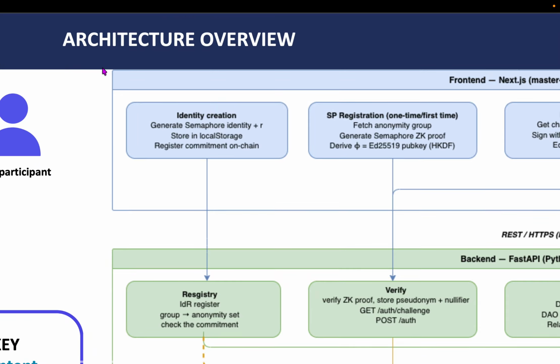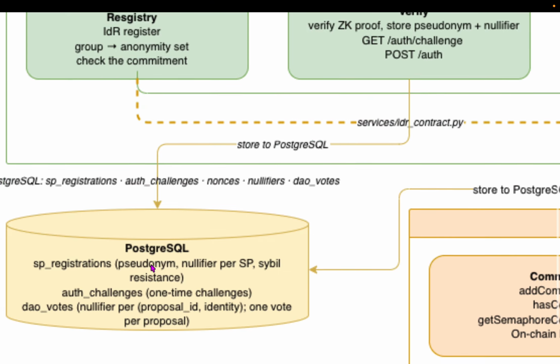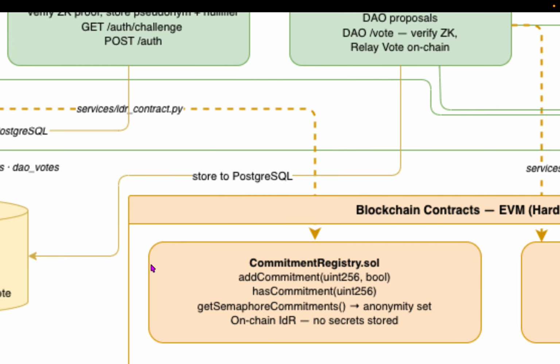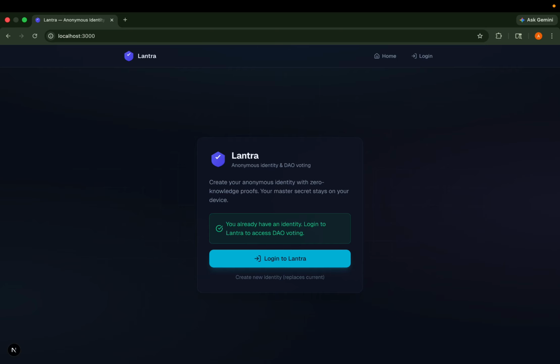I'll create identity. What's happening is that the browser generates a Semaphore identity along with an additional secret value. These secrets never leave the device. From that identity, we derive commitments, and only those commitments are registered on chain. My identity is created and registered.